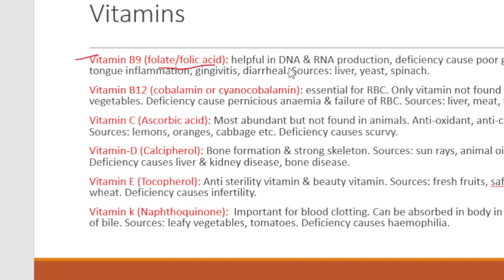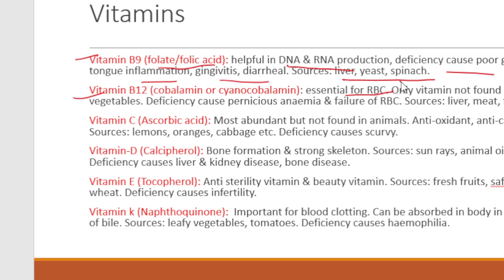It is helpful in DNA as well as RNA production. Its deficiency causes poor growth, tongue inflammation, gingivitis, as well as diarrhea. Sources are liver, yeast, and spinach. Vitamin B12, also named cobalamin or cyanocobalamin, is essential for the RBC.